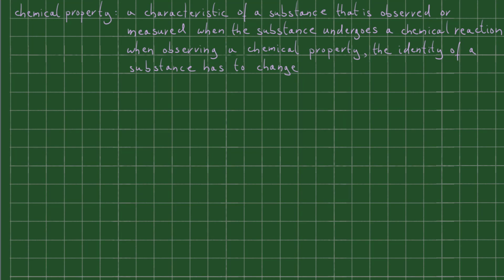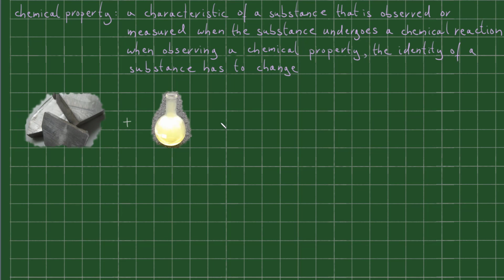So when we talk about chemical properties of substances, we are really talking about how these substances react with other substances. So for example, I might have some sodium and I'm going to combine it with some chlorine gas. These two substances will react with each other to give me salt.